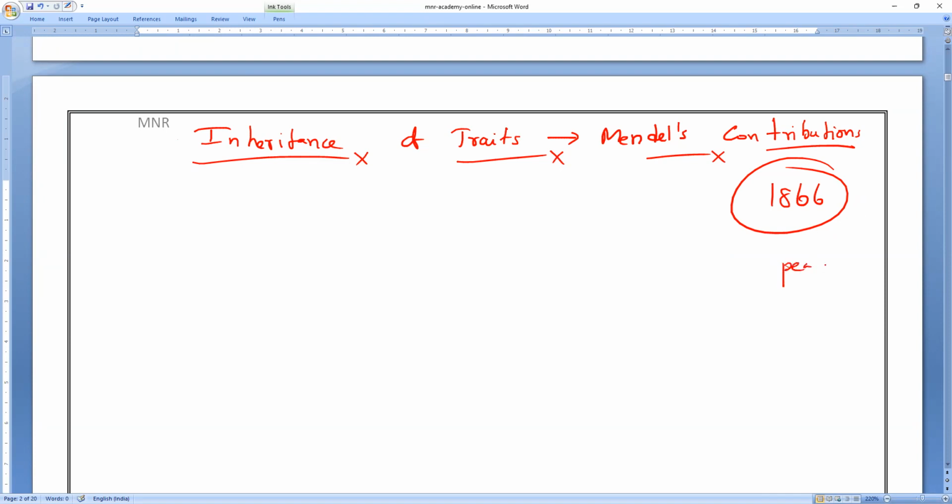This is the first question that arises, everyone: why did he choose the pea plant? That is the first question asked in many years of the board exam. That will also start now. He is actually a monk in the Augustinian Monastery of Brno, from Austria, not Australia.